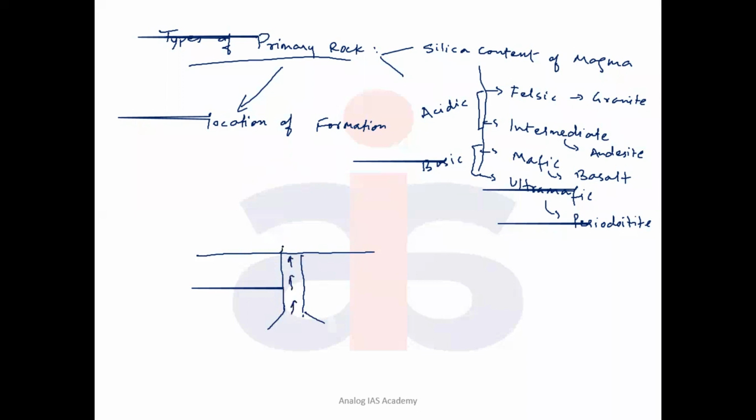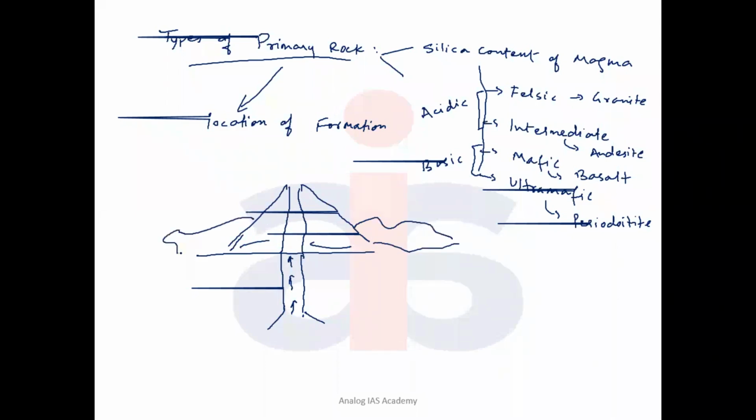As a result, you have a vent, and this vent will produce the volcanic rocks. This kind of lava can cool and solidify here, or maybe form a hill or whatever structures. This is extrusive igneous rock, above the surface. So these rocks are called extrusive igneous rocks, which are expressed in terms of different types of volcanic landforms.